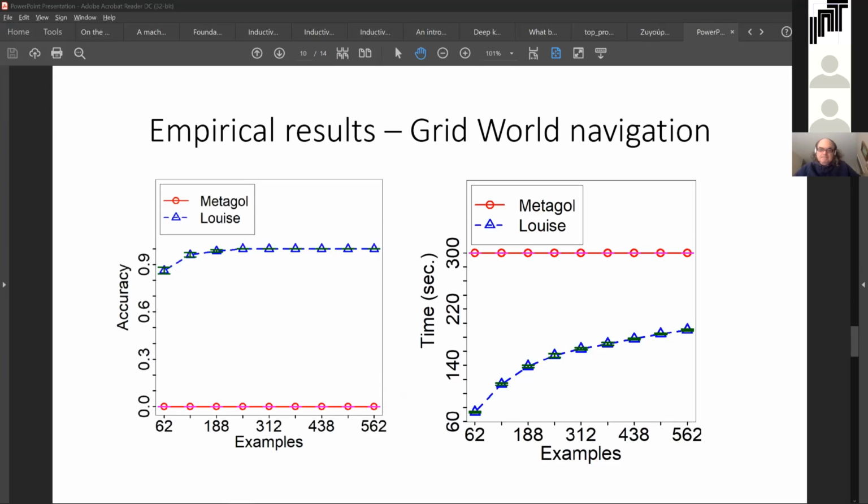LUIS learns a large hypothesis of more than 2,500 clauses, including recursive clauses, in under 200 seconds from about 600 examples towards the end of the experiment. The results of this experiment demonstrate the significant improvement in efficiency that comes from constructing a unique top program or any unique correct hypothesis, rather than conducting an exhaustive combinatorial search of the hypothesis space.